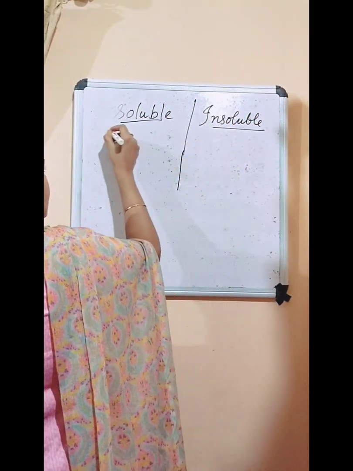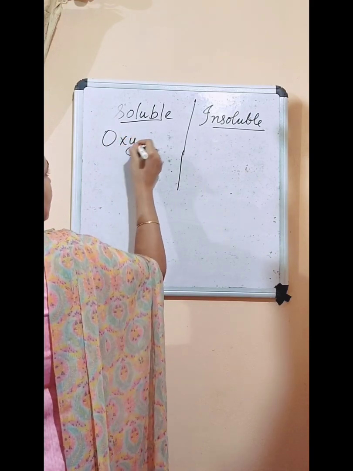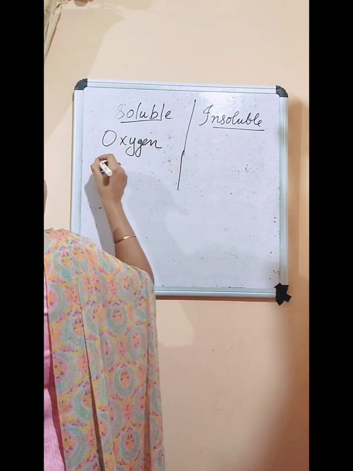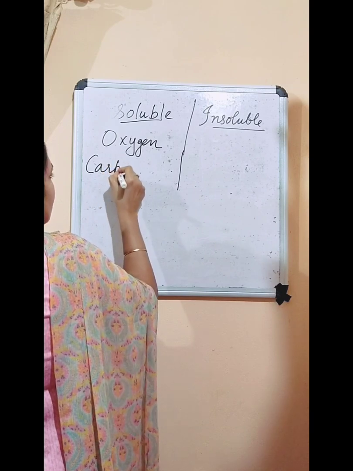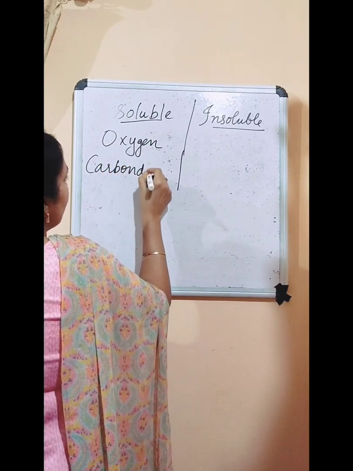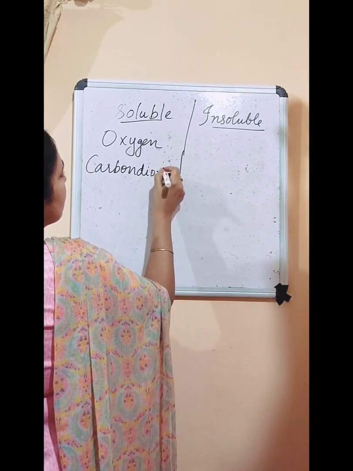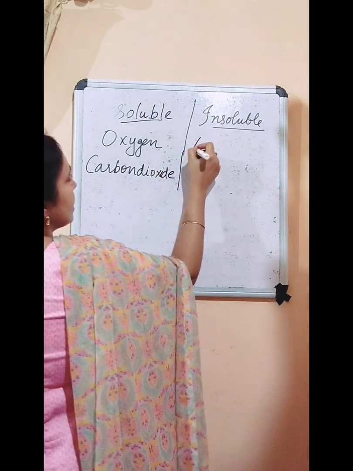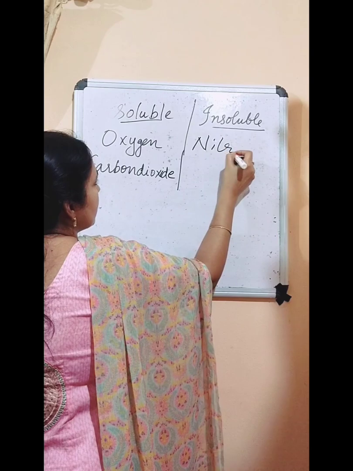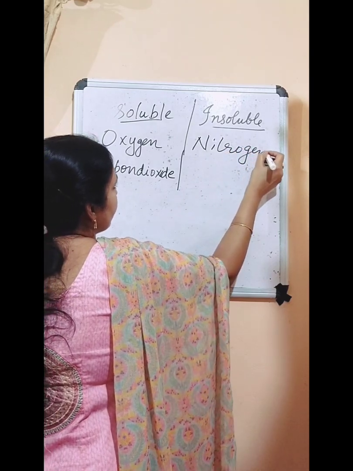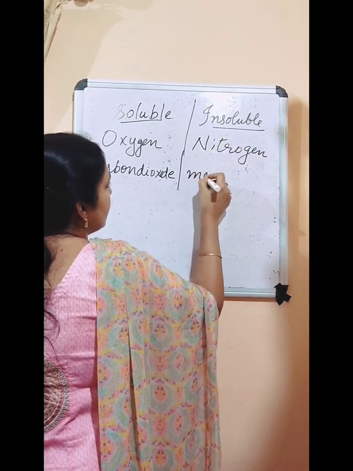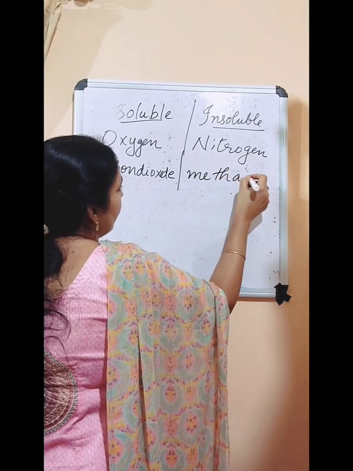So soluble gases we can write. Oxygen is a soluble gas. Then carbon dioxide is also soluble in water. And which are the insoluble gases? Nitrogen is insoluble in water. Methane is insoluble in water.